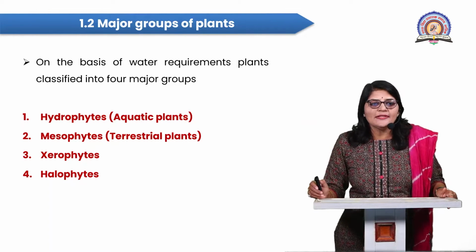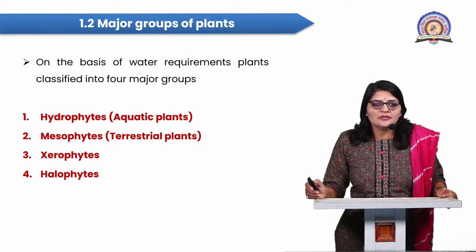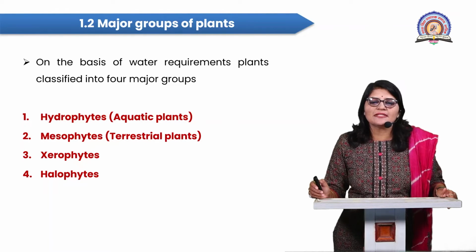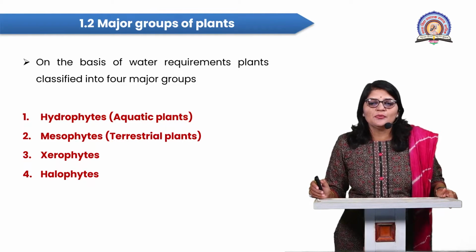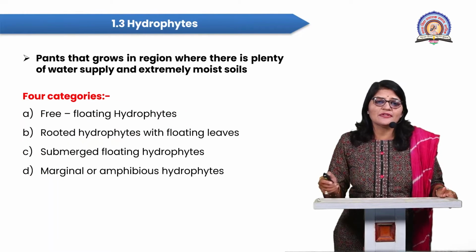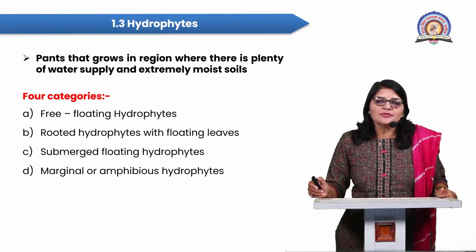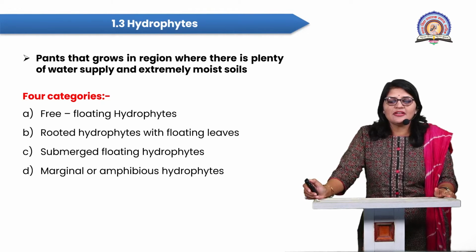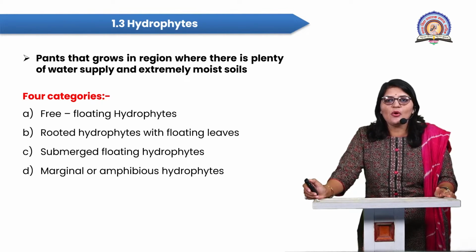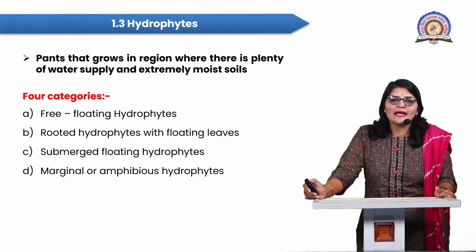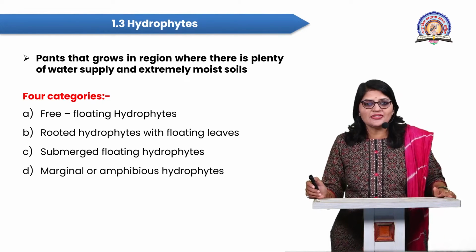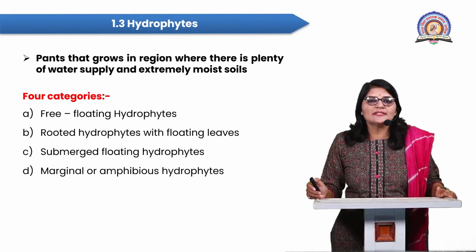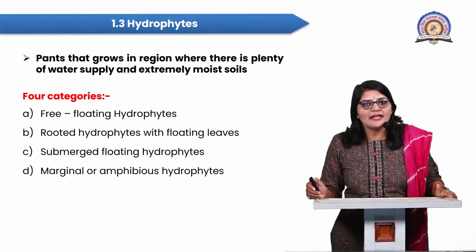So students, all these four are the major groups of plants, classified on the basis of the requirement of water. Next, I am focusing here on the hydrophytes. So what are hydrophytes? The plants that grow in a region where there is plenty of water supply and extremely moist soil conditions are called hydrophytes, or simply we call them aquatic plants.